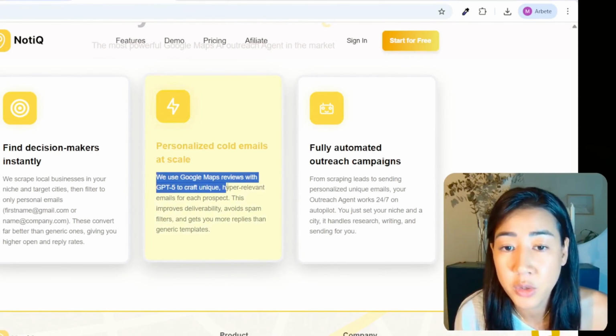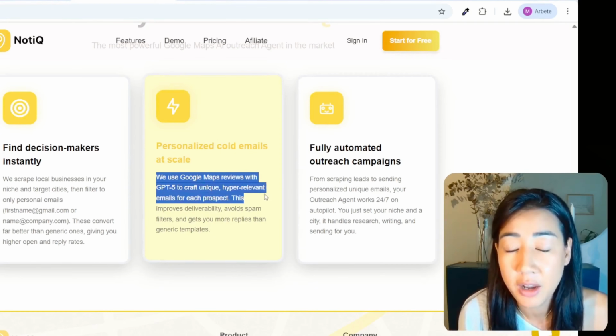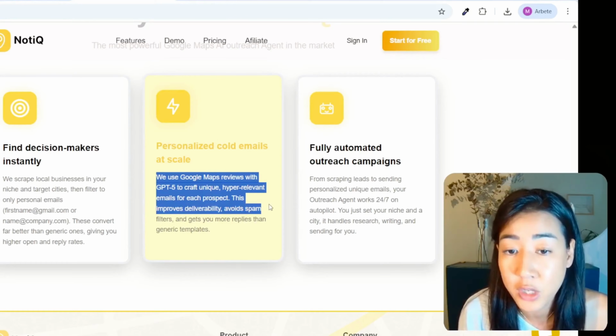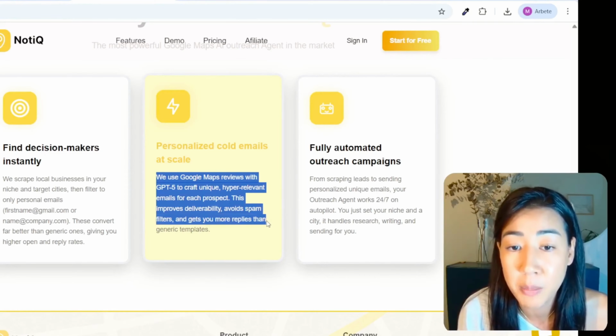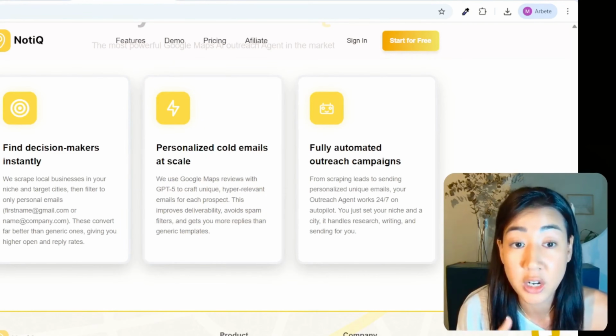So here we use Google Maps reviews with ChatGPT 5 to craft unique, hyper-relevant emails for each prospect. This improves deliverability, avoids spam filters, and gets you more replies than generic templates. So we actually go to their Google Maps reviews, and then we take one of the reviews and use that as an icebreaker inside of our emails.